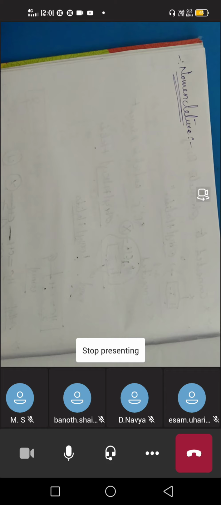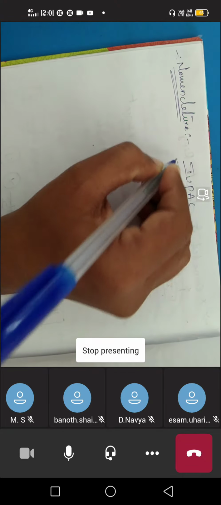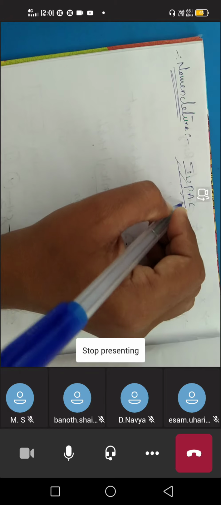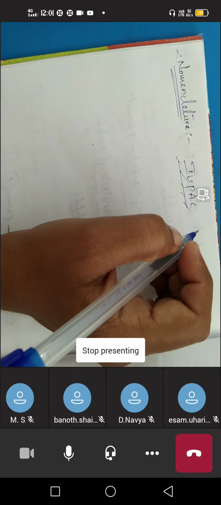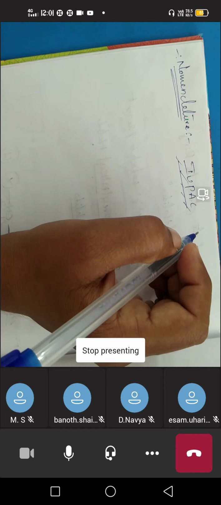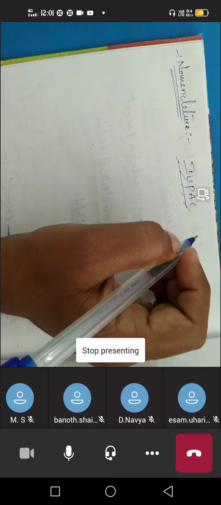The work of giving names to compounds is taken up by the IUPAC committee, that is, the International Union of Pure and Applied Chemistry. This organization took up the responsibility to give names to newly formed or newly prepared compounds.